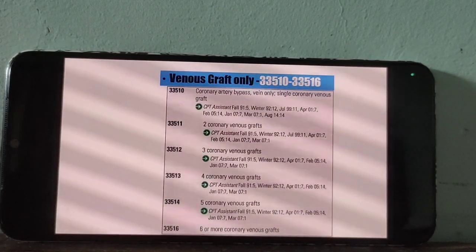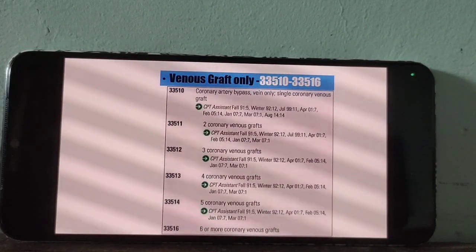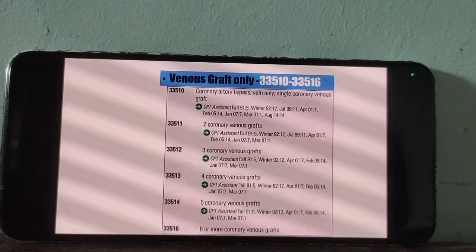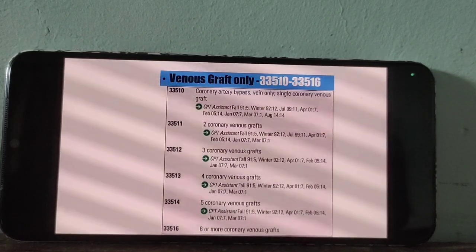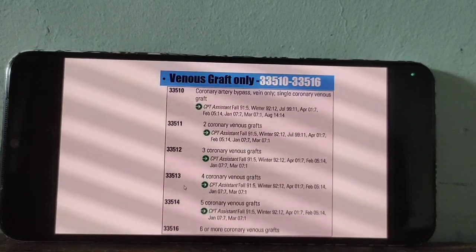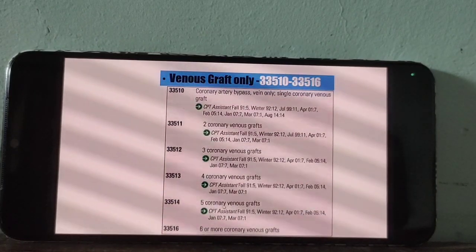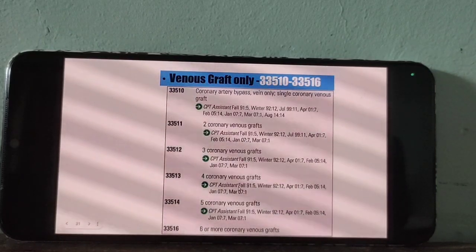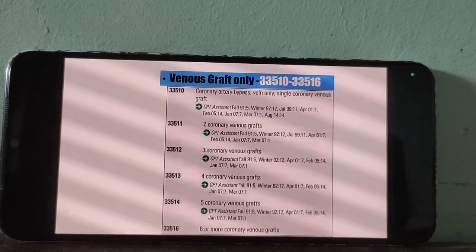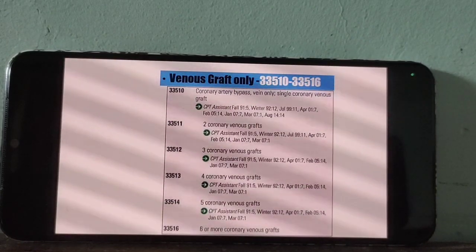For a single connection 10, 2 graft 11, 3 graft 12, 4 graft 13, 5 graft 14, and 6 or more graft is 16. So these are the code sections for venous graft only.